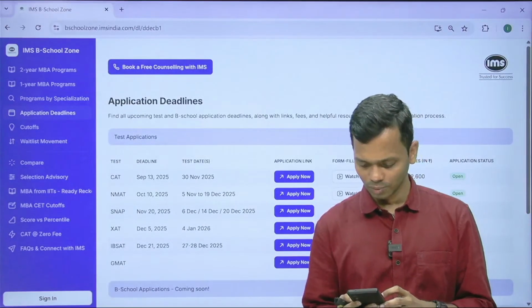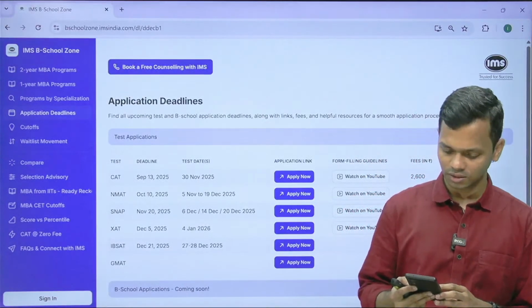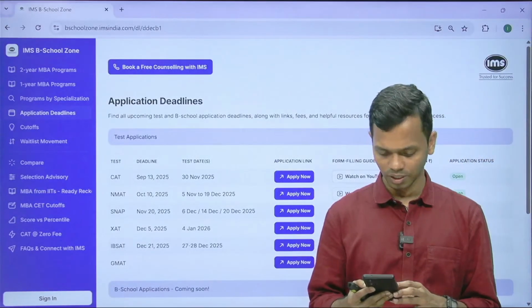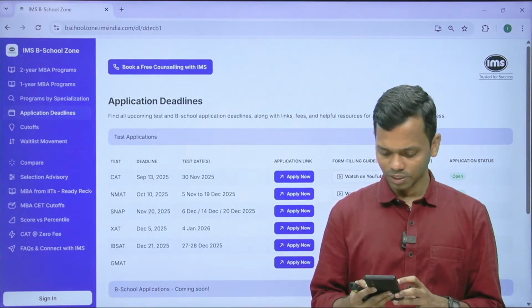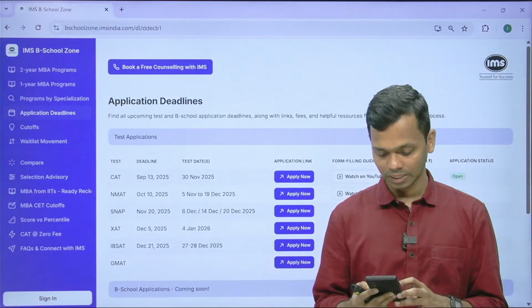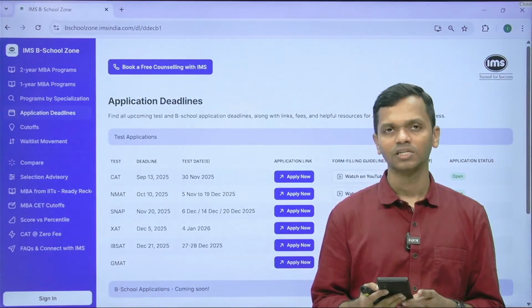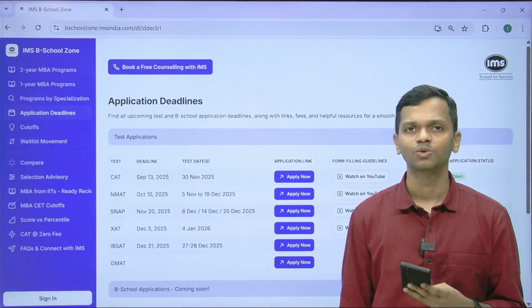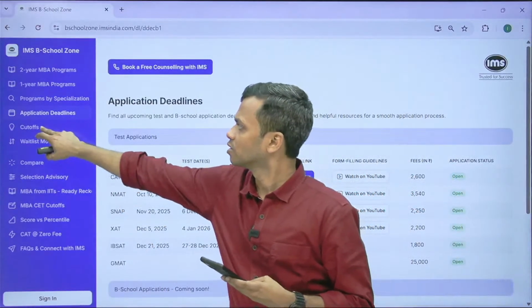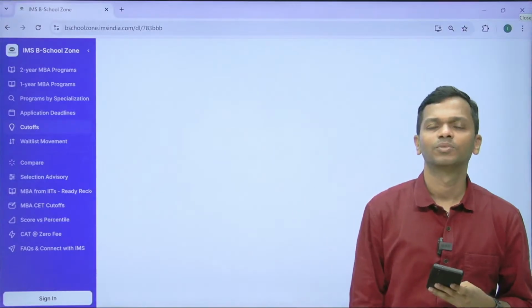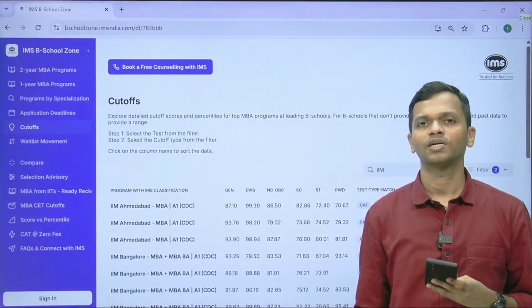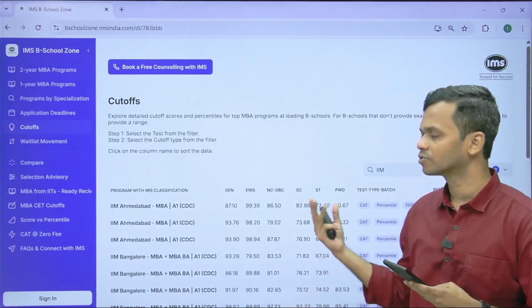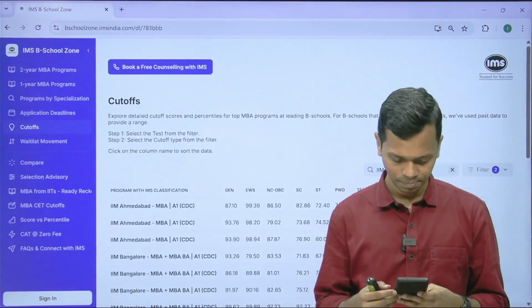In the NMAT form, should I put my CGPA or cumulative percentage? Yeah, cumulative is what you're supposed to enter everywhere. Rather, what is a safe percentile for Great Lakes, Gurgaon, etc.? I would say 90 plus is generally safe, but on the cutoff page, you will be able to find more information. On the B school zone, we have a cutoff page where you will find more information about the individual B schools, and their typical cutoffs across various tests.